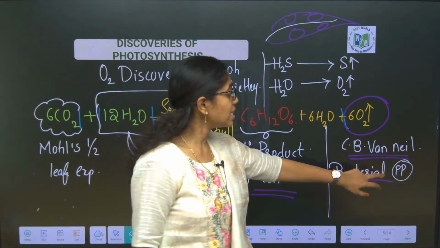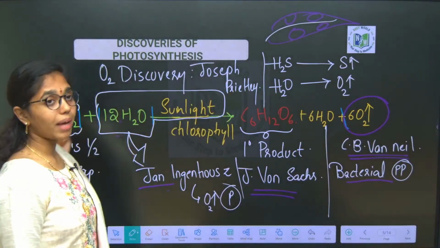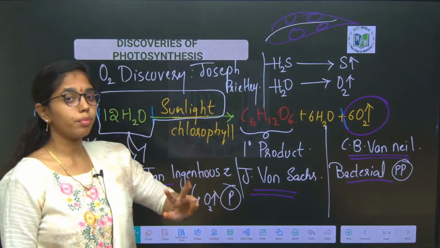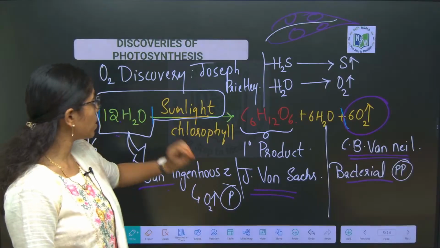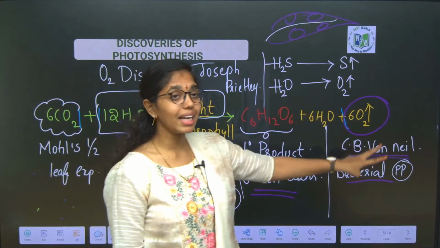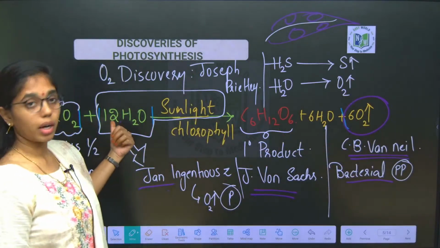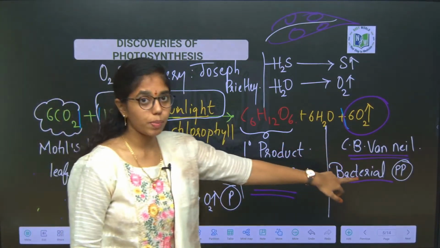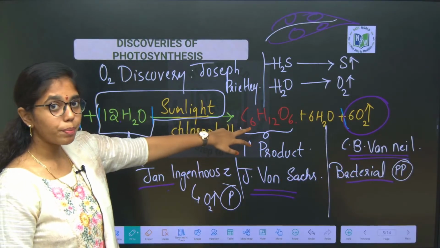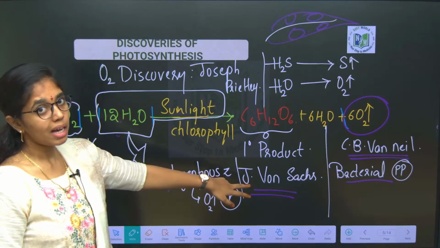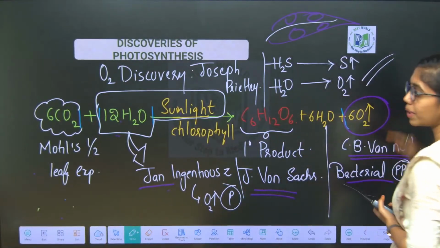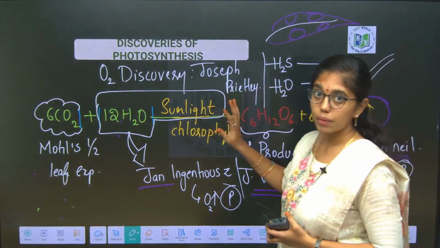Thirdly, oxygen is coming from water, not from carbon dioxide, said by whom? C.B. Van Niel. Remember these three important points. Don't get confused if you are getting the question on oxygen discovery, oxygen evolved from photosynthesis, and thirdly, oxygen as a byproduct coming from water. Look into each and every experiment and scientist. They are different, beta. And glucose formed as a primary product is said by Julius von Sachs. Clear, right? So with this we have completed the early discoveries part.